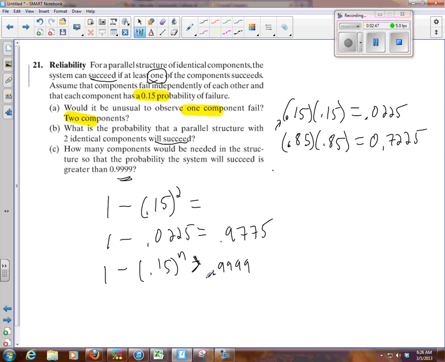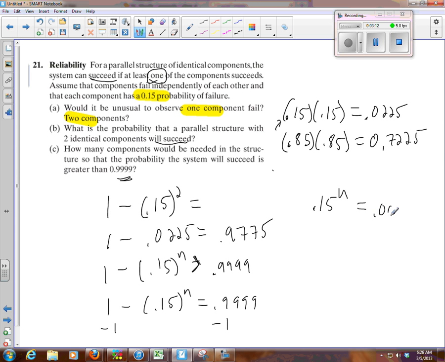I'm going to pretend this is an equation for a minute. I'm going to subtract 1 and then divide by -1 because of that negative in front, which leaves me this equation,